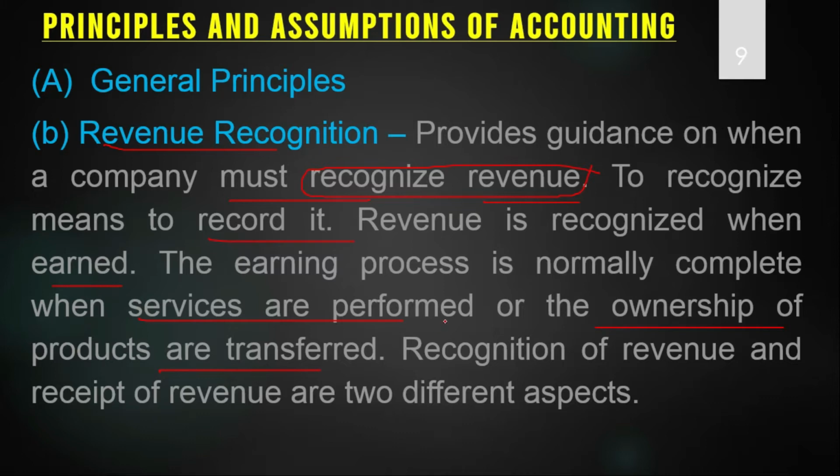It is possible that the revenue is earned but not received. For example, in case of a credit sale, you will earn the revenue at the time of sale but you will not receive it. You may receive the amount later on, but since you have delivered the goods, revenue will be recognized, and when the revenue is recognized, you should record it in the books of accounts.